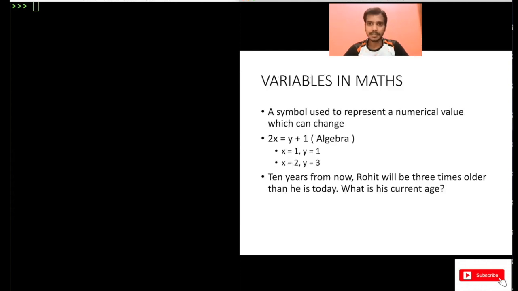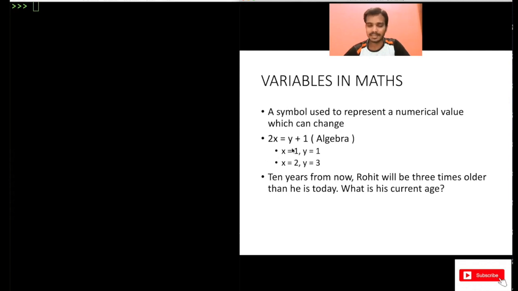So let's start with what are variables in Python. Before you look into variables in Python, let's understand what variables are in maths, because you will be familiar with the maths concept of variables. A variable is a symbol used to represent a numerical value which can change. That's what the name variable actually implies, right? A variable means something which can change. So you can store some value in this variable, like a kind of symbol. You can see the example here, better to understand this.